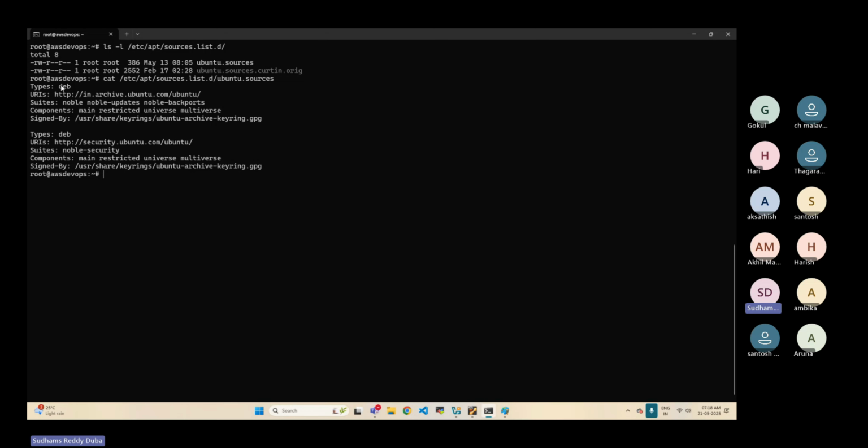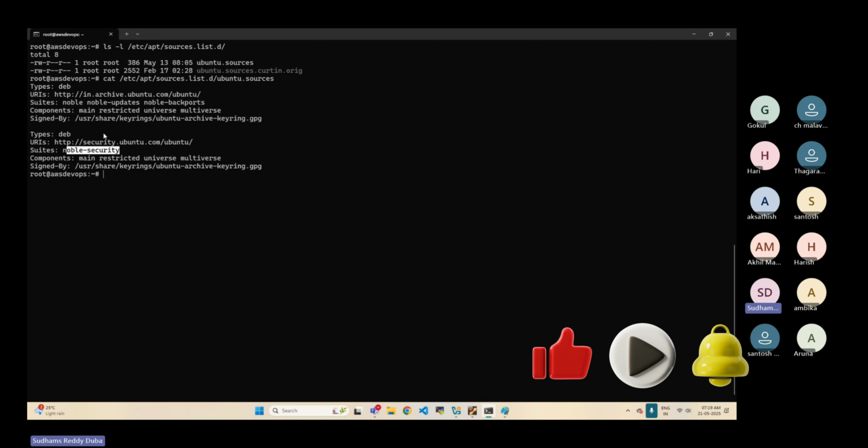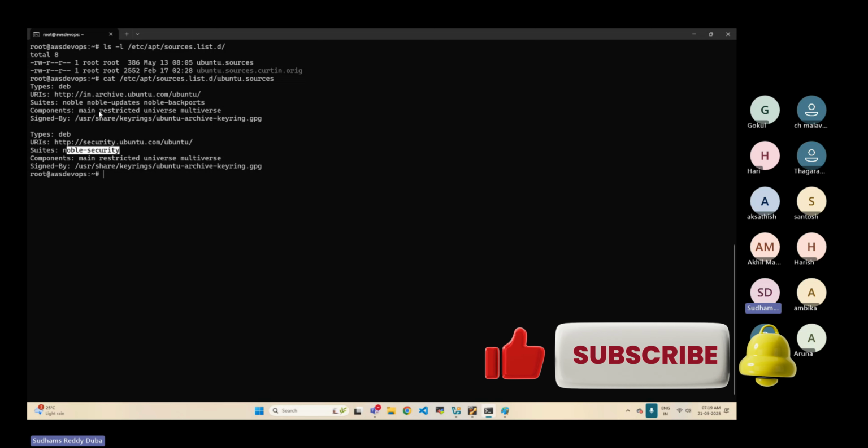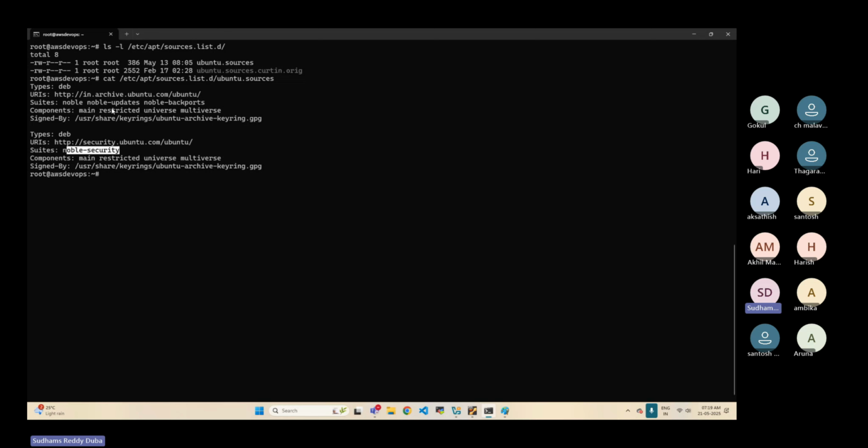You can see types is Debian packages. This is the URL. And this is another URL as well in order to contact the repositories. So these repositories will have Noble updates, Noble backports, this kind of repository information. And this will have main, restricted, universe, and multiverse, or we can say just Noble-security. So this will store some amount of packages, and this will store some amount of packages.